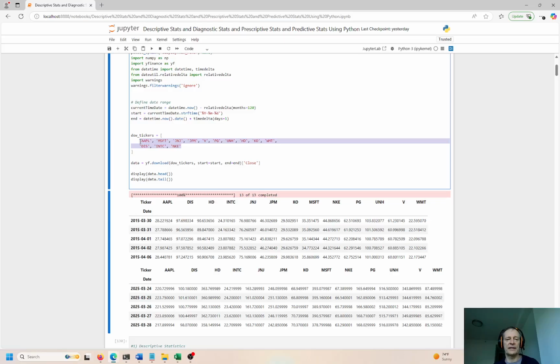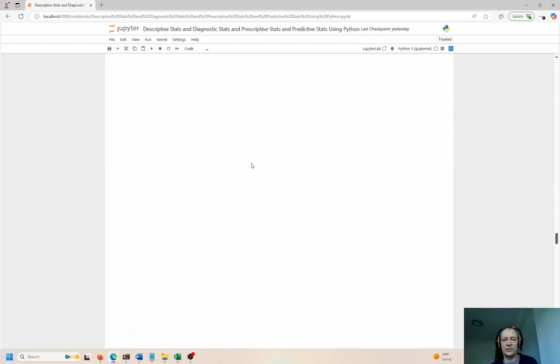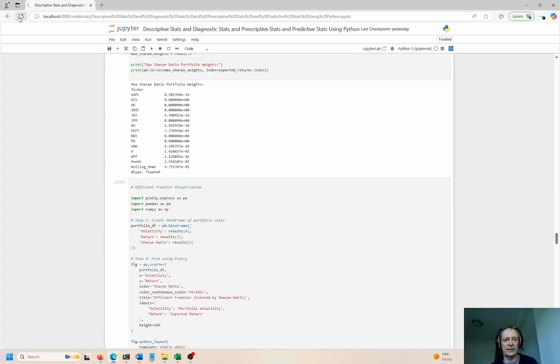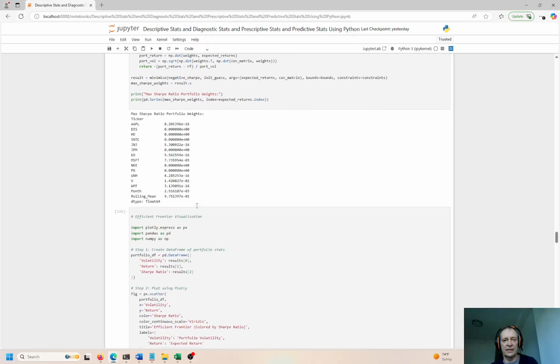You pick different stocks. And again, this whole concept of descriptive, diagnostic, prescriptive, and predictive is really up to you. Like, what do you want to do? Keep an open mind, be flexible, be changeable, and be scalable, right? And keep an open mind about what you're trying to do. This is just one example based on financial data, right? So I think I lost my memory here. Oh, here it goes. Okay.